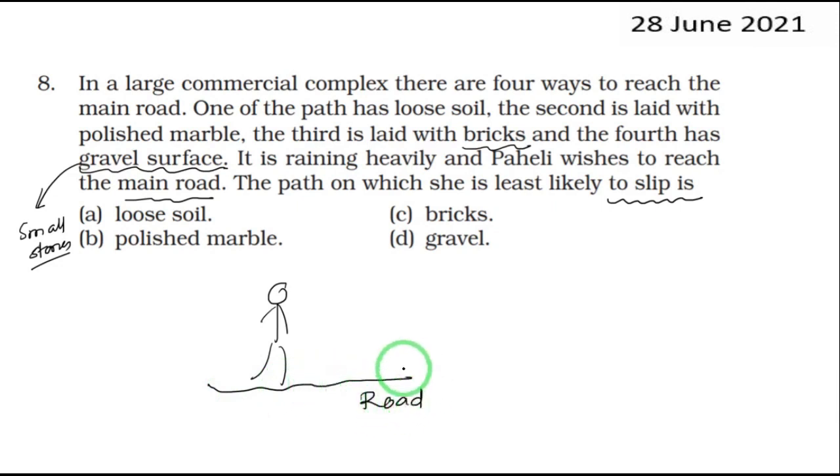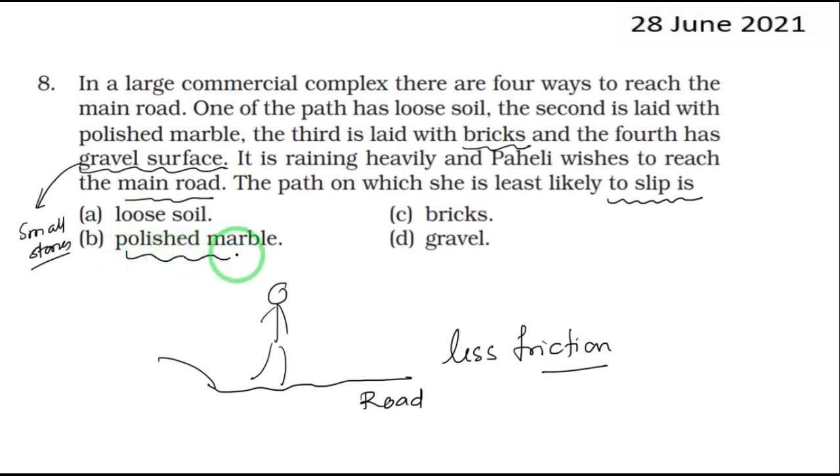If the road is providing less friction, if the road is very smooth, like polished marble, there are chances of slipping, right? So it is slippery. We say the road is slippery. You add some soap water here, it becomes more slippery, right?